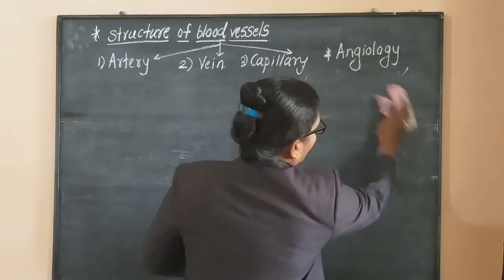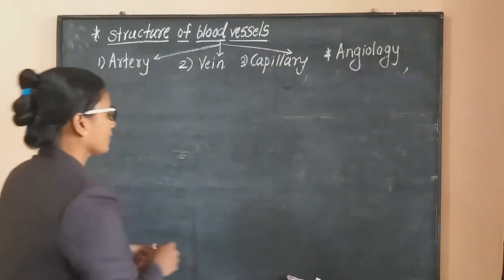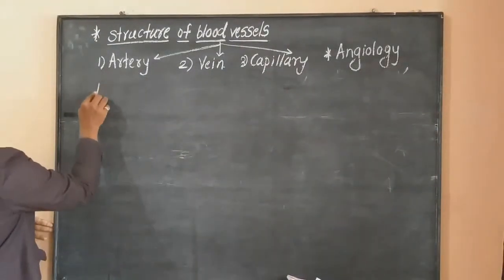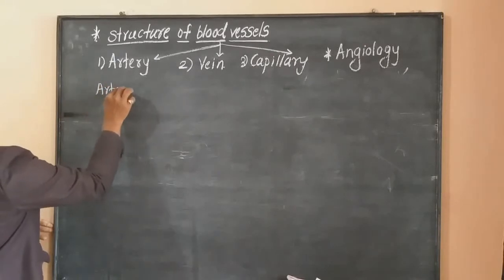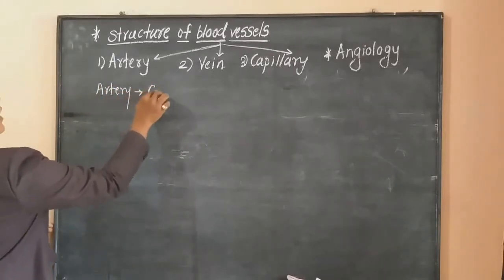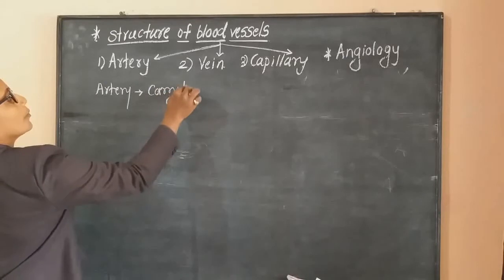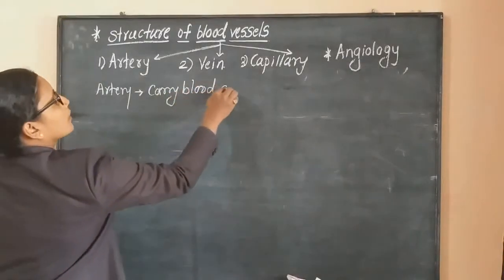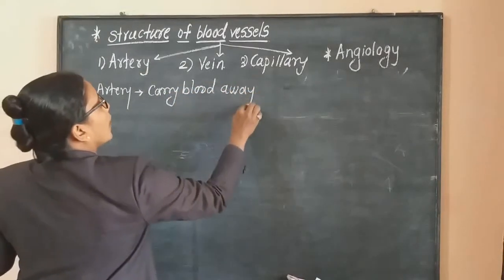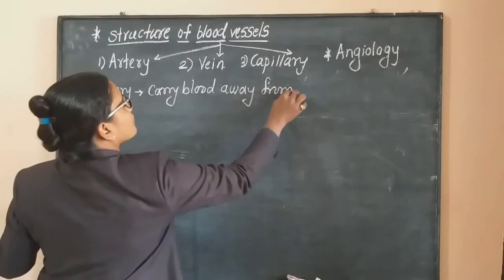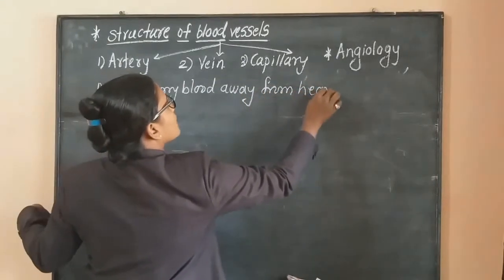Basically, the arteries carry blood away from the heart. Remember this.